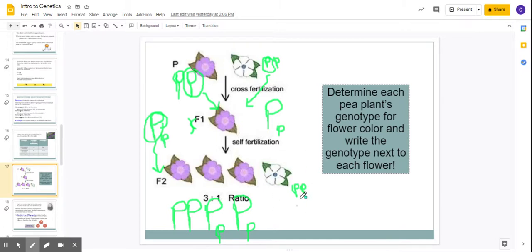So we can get two little p's for this one, definitely. But these we don't entirely know. We can guess or estimate what they could be. But to know if it's two big P's or a big P and a little p, you'd have to actually look at the DNA, I guess. But in any case, you're going to have at least one big P in these because they're purple.